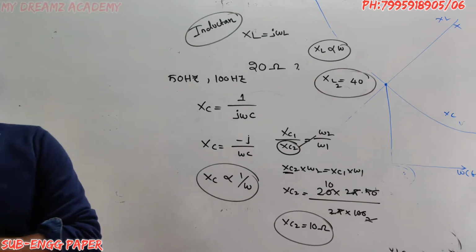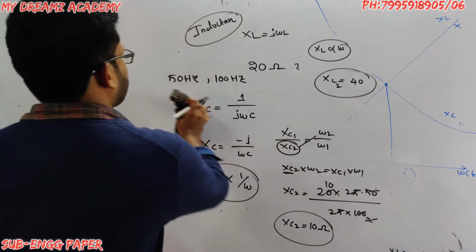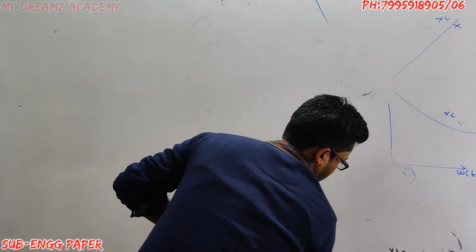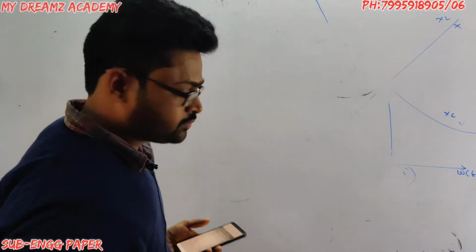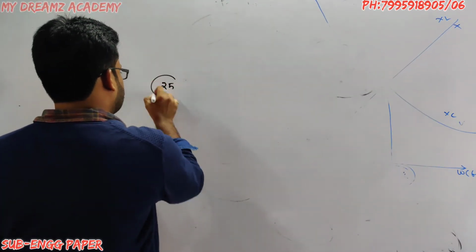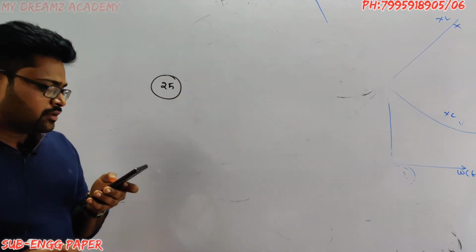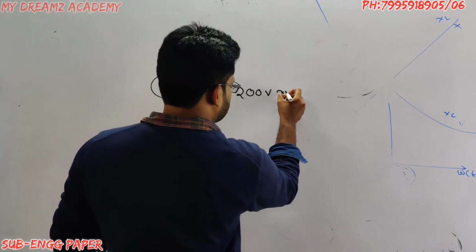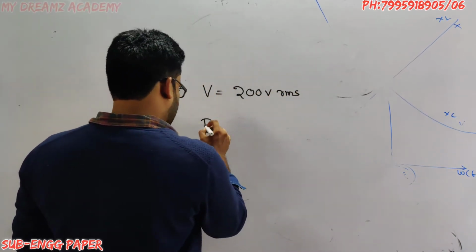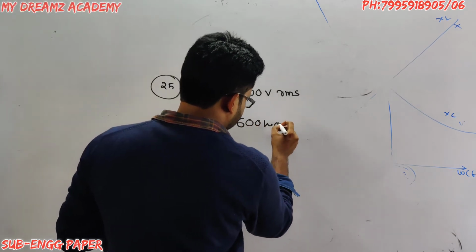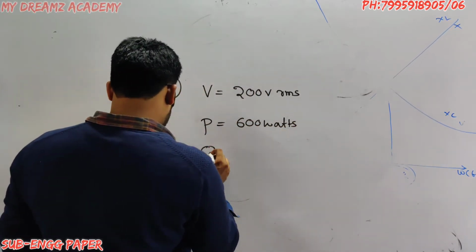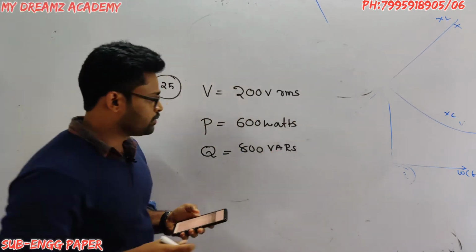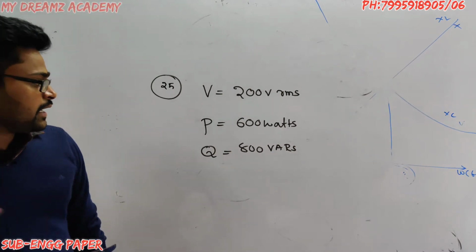Now I will read question number 25. I have one source of 200 volts RMS and I have active power of 600 watts. I have a reactive power of 800 VARs. What do I need to calculate? I need to calculate the current.